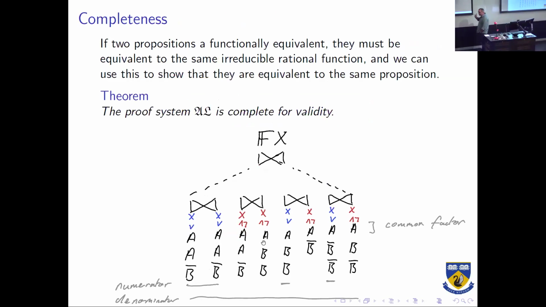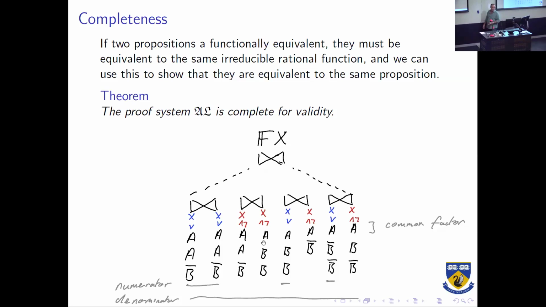So the completeness proof basically involves translating every one of these propositions into something of this form. So it's a big blow up in terms of the syntactic complexity, and then proving, because now we've got this homogeneous rational function representation, we can use number theory to find the most reduced form, the minimal form of that polynomial, and show that every one of these is equivalent to the minimal form of the polynomial.